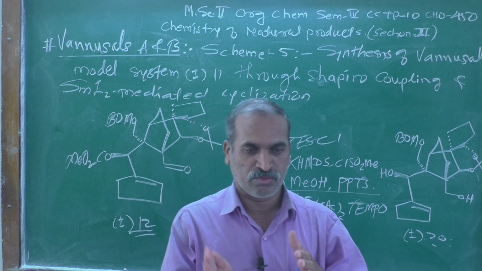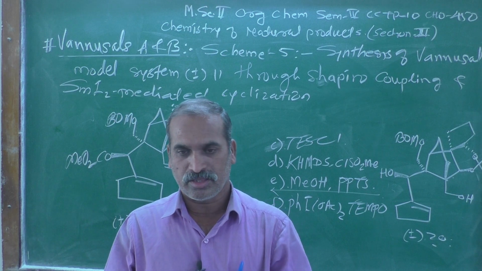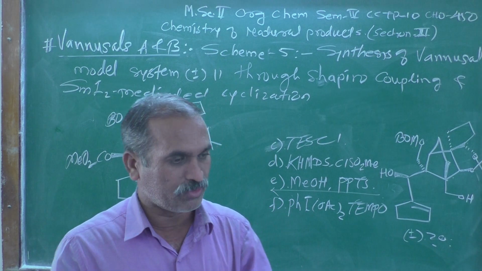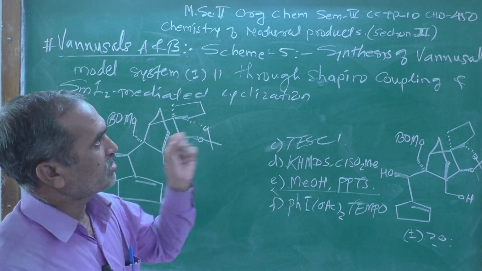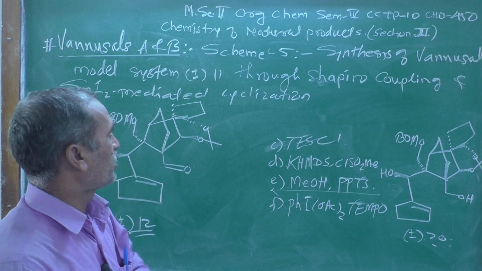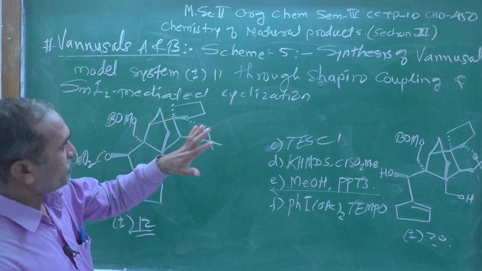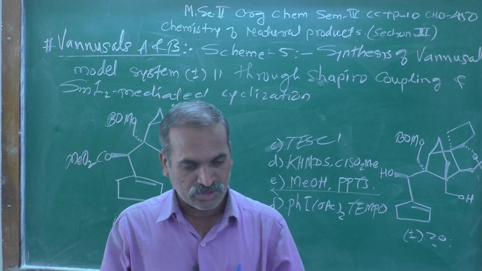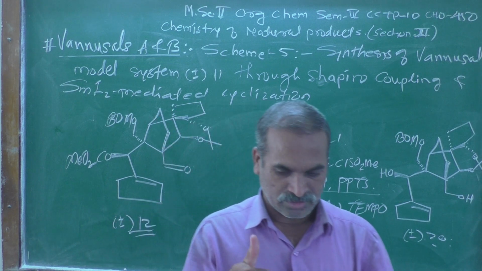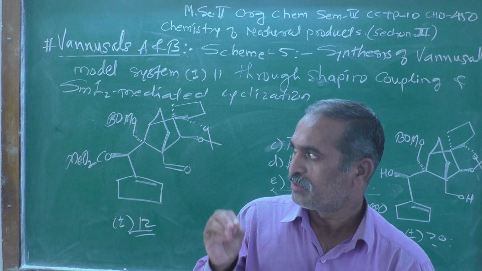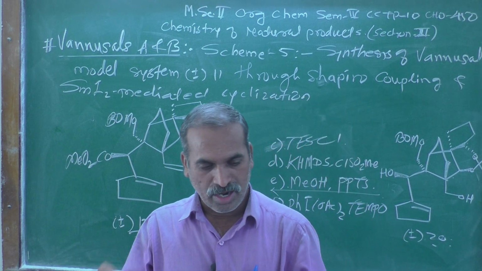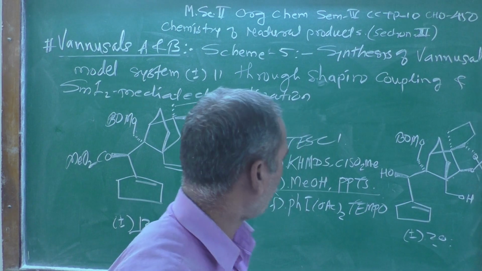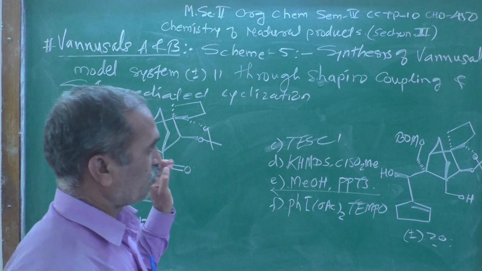Do you remember what we were discussing yesterday? I think yesterday we discussed scheme number 5, the synthesis of Van Ussel model system plus minus 11 through Shapiro coupling and SmI2 mediated cyclization. Using some reagents and conditions, we got up to the structure number 12, which we have represented over here.